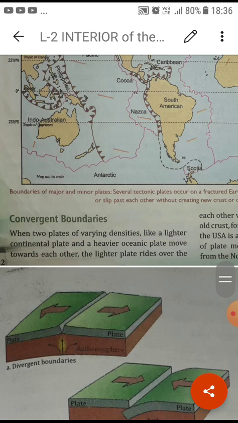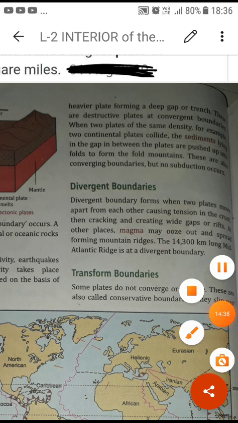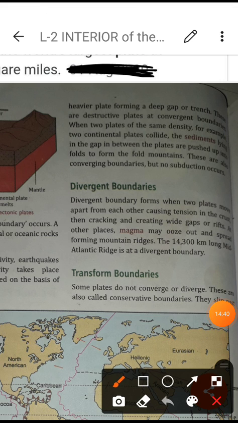They are just colliding with each other. Okay, so the heavier plate is forming a deep gap or trench. Just now I explained this diagram to you. The gap, the trench, this part is making some sediments. This is only an example of different kinds of mountain, like the fold mountain.